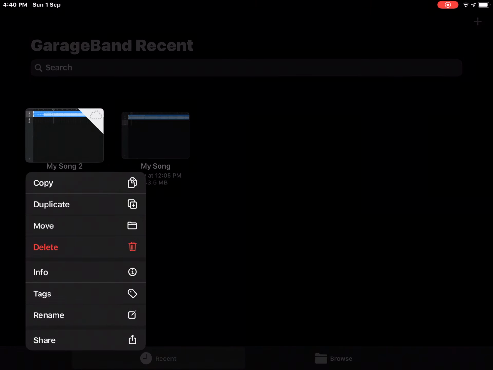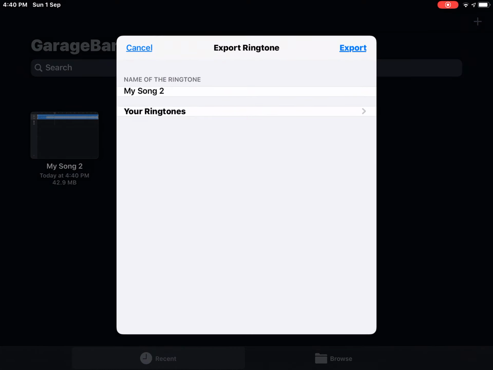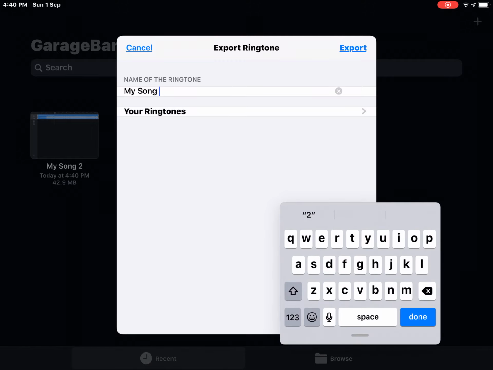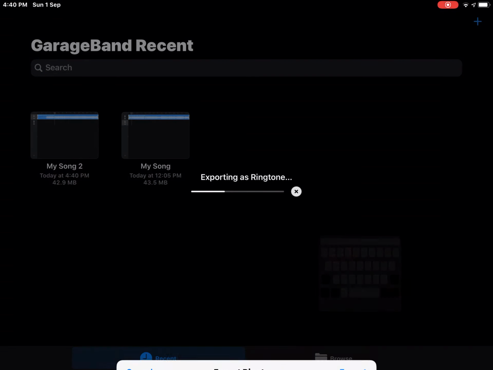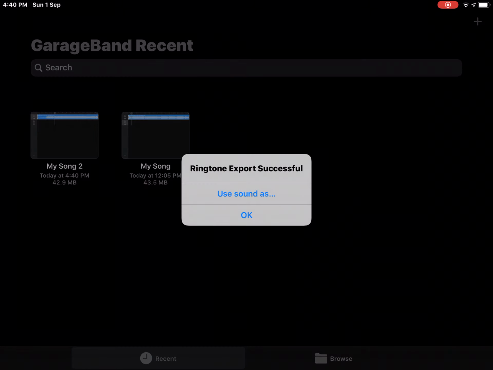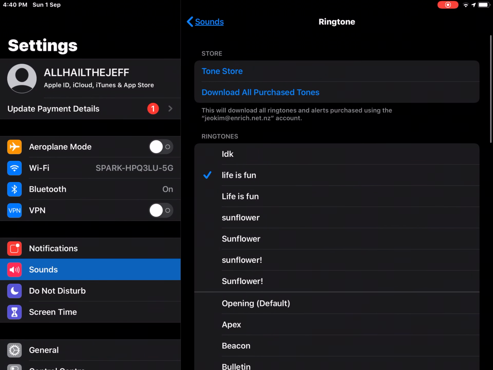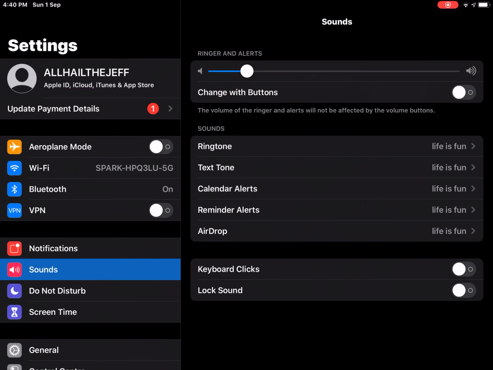Then you hold on it with haptic or 3D touch. Click share, ringtone, click continue, and set it to whatever you like. Click export. Right now it's called IDK, I couldn't think of a name. Now click OK and go to settings and IDK. So it should be there.